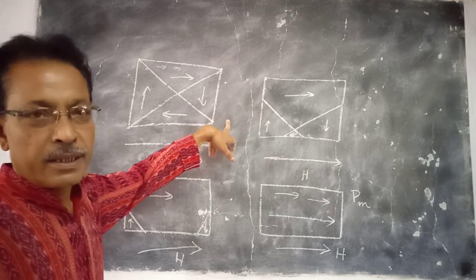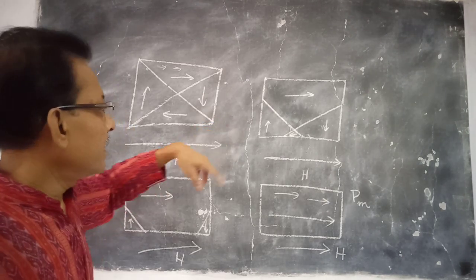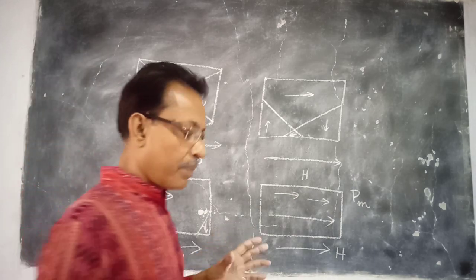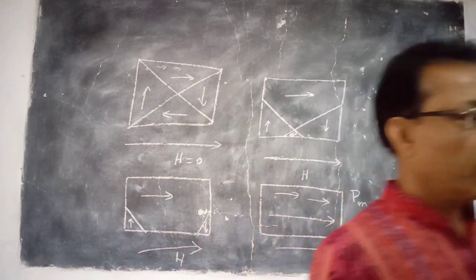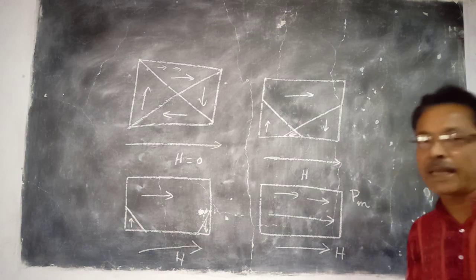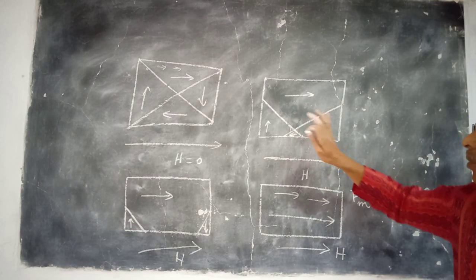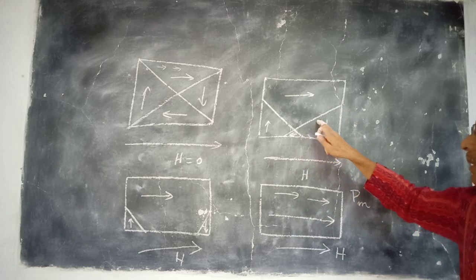There are some impurities, and the structure of the iron is not a perfect crystalline structure. There may be some imperfection in the crystalline structure, and all these impurities will put obstruction in expanding the domain wall smoothly.